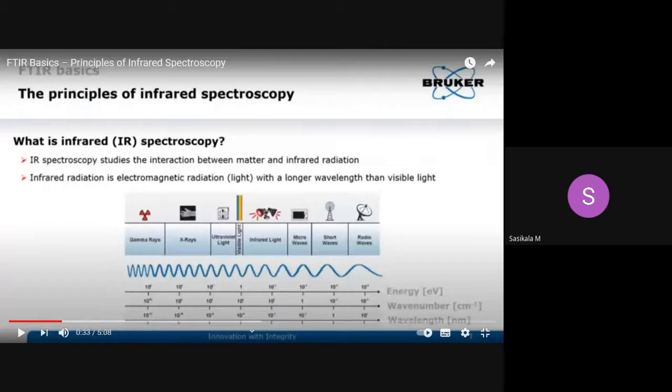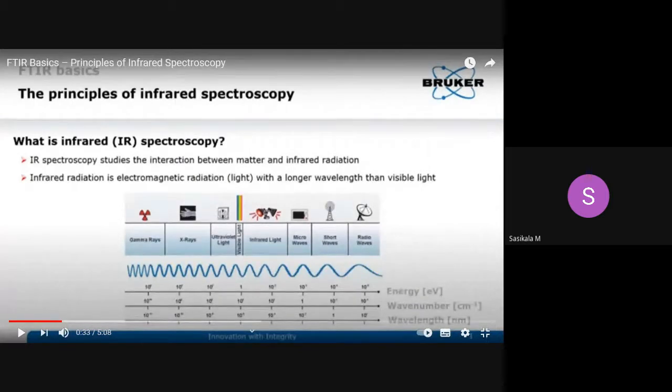What is the mid IR range? 4,000 to 667 centimeter inverse. What is the near IR range? 12,400 to 4,000 centimeter inverse. That is the higher energy region. This is the mid energy region, medium energy region.